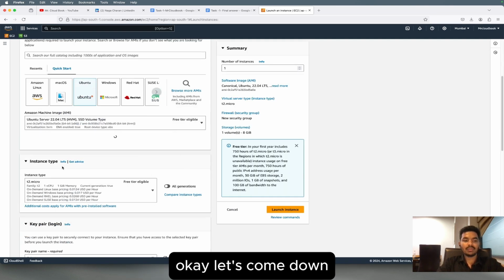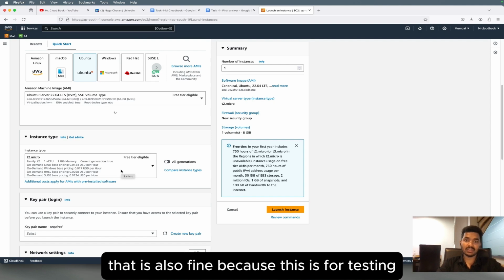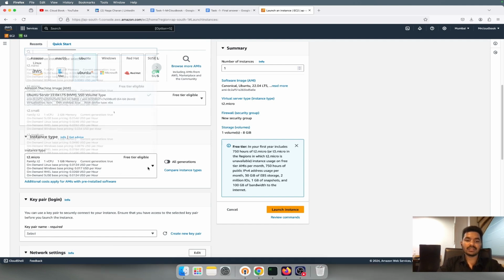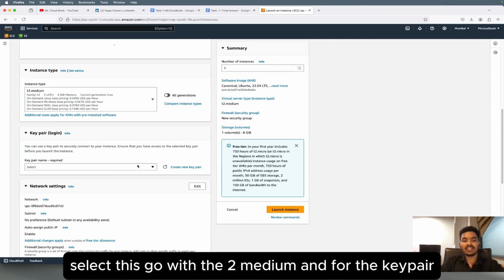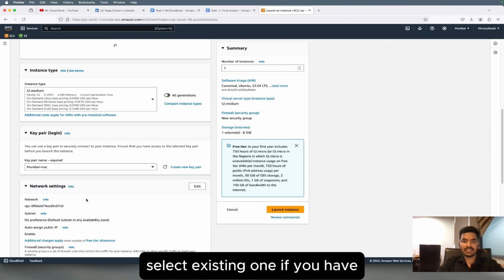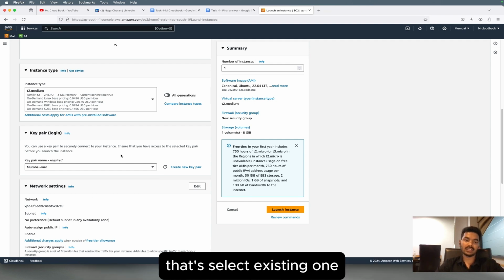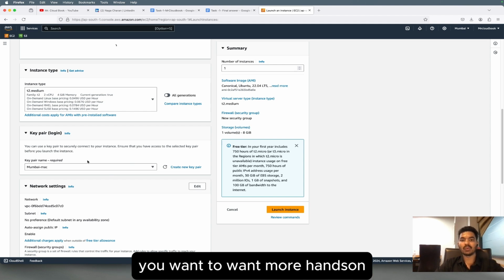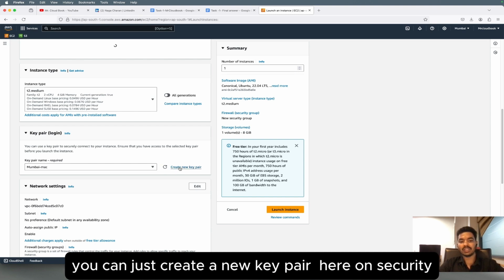Okay, let's come down. For the instance type, if you use the T2 micro, that is also fine because this is for testing and you are learning hands-on. Let's select this and go with T2 medium. And for the key pair, select the existing one if you have, because you're trying on your own laptop, right? That's why select the existing one if you are learning DevOps, or if you want more hands-on. If you want to create a new one, that is also fine. You can just create a new key pair here.